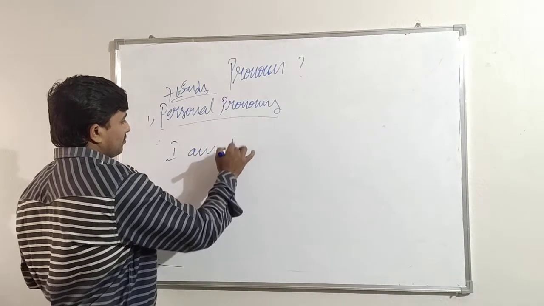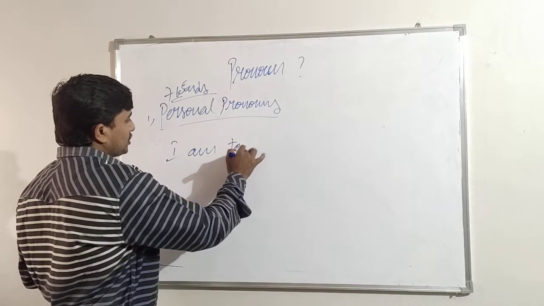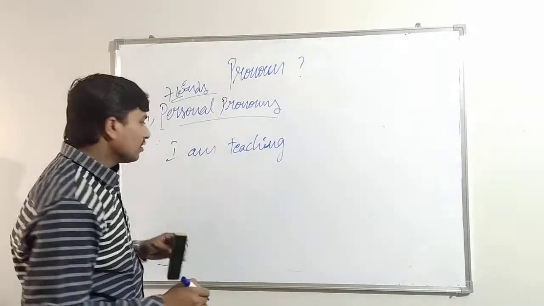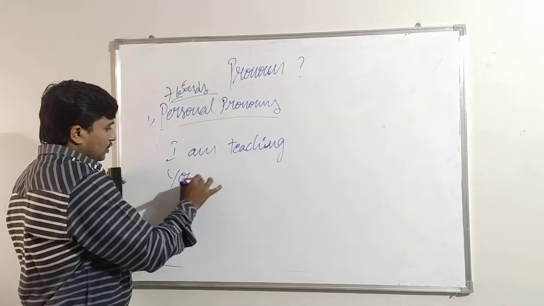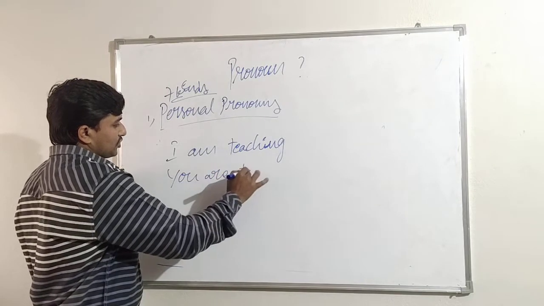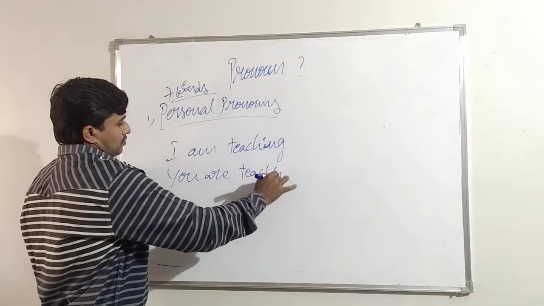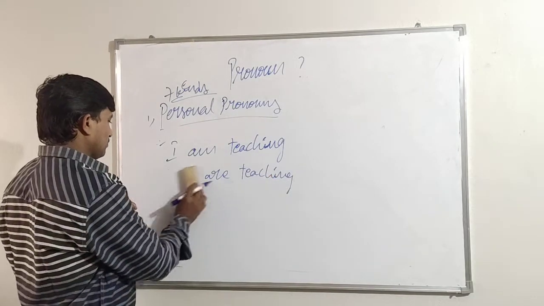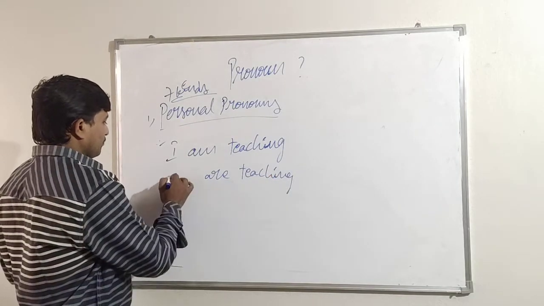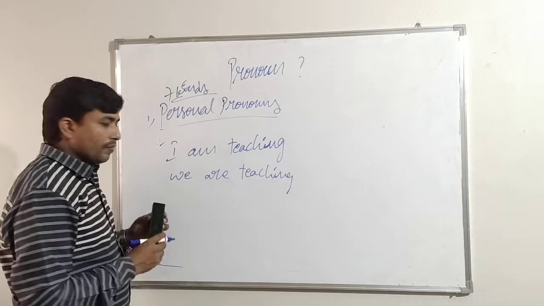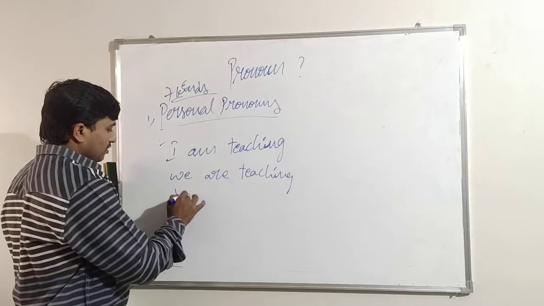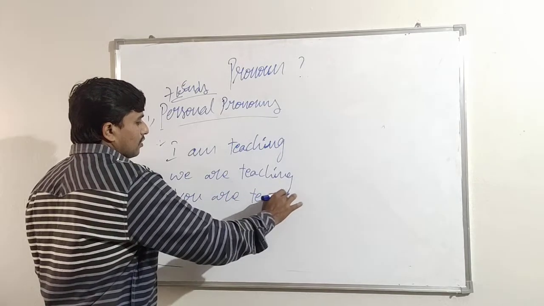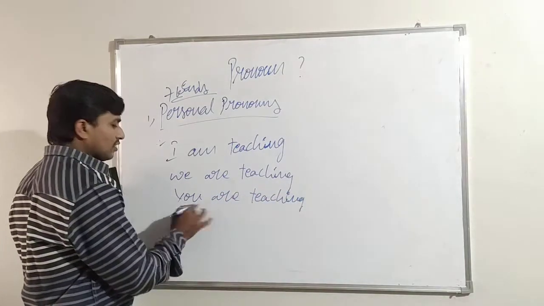I am teaching. You are teaching. We are teaching. First person. Second person, see here: you are teaching. This is the singular number. This is the plural number.